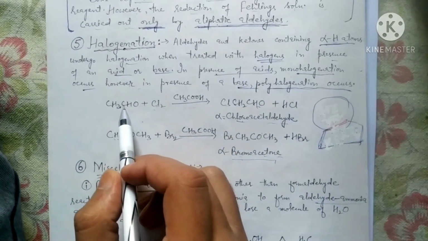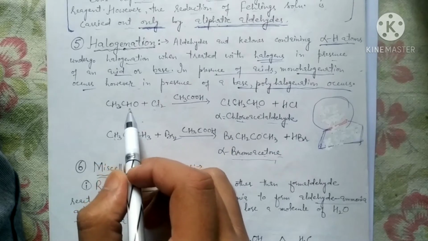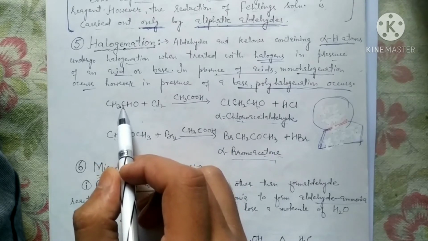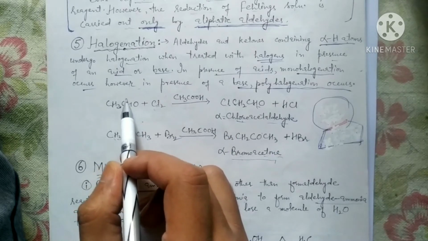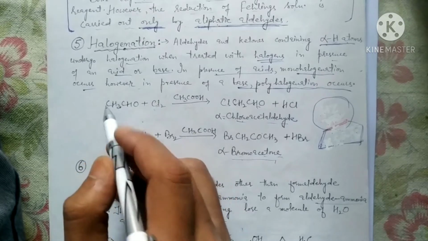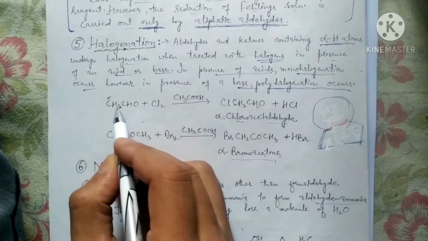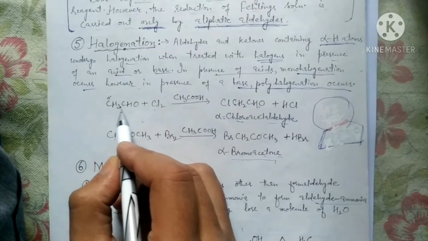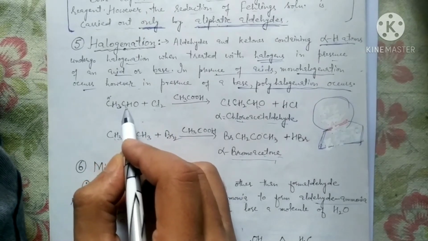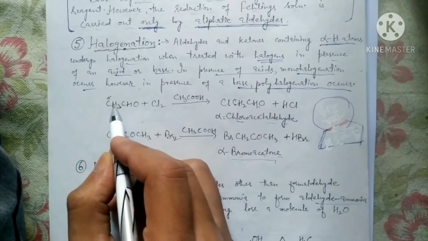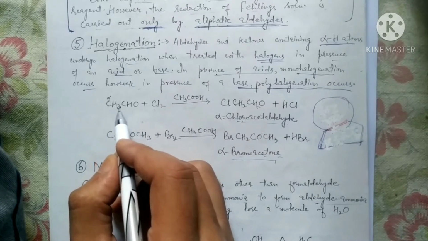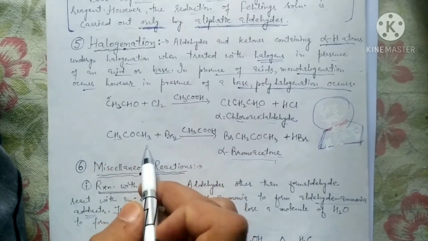You people know that whenever there is a functional group, the very first carbon atom attached to the functional group is called the alpha carbon, and the hydrogens attached to that carbon are called alpha hydrogens. So in this molecule, CH3CHO, acetaldehyde, how many alpha hydrogens are there? 3.